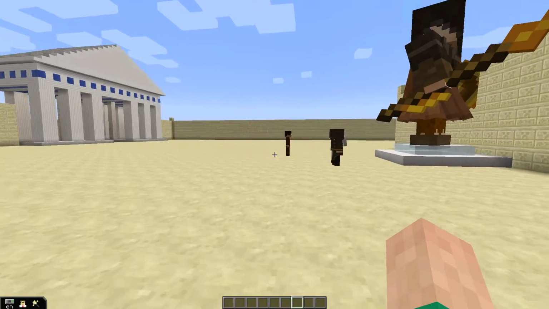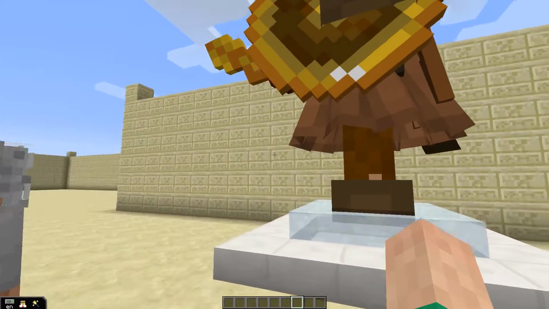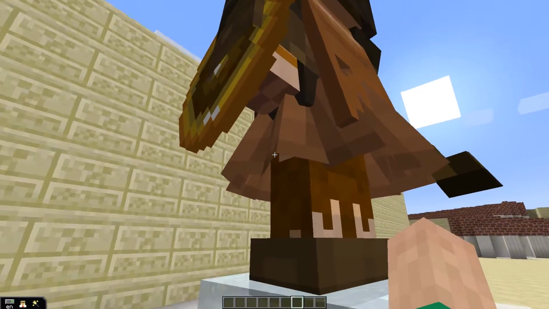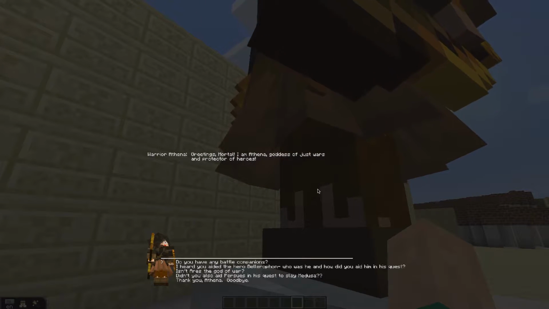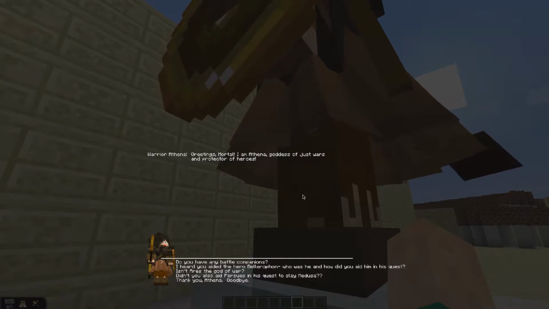And then over here we can see some more worshipers around what looks to be a very interactive statue. And we can see the warrior Athena statue, all decked out in her gear, and we can go ahead and talk to her too. And she says something similar: "Greetings, mortal. I am Athena, goddess of just wars and protector of heroes."